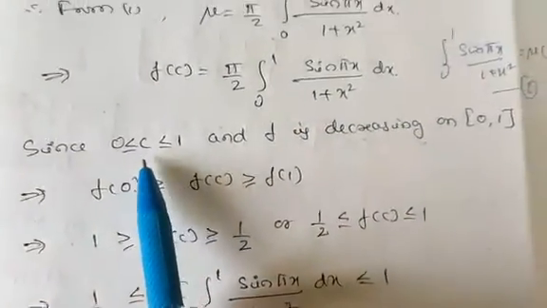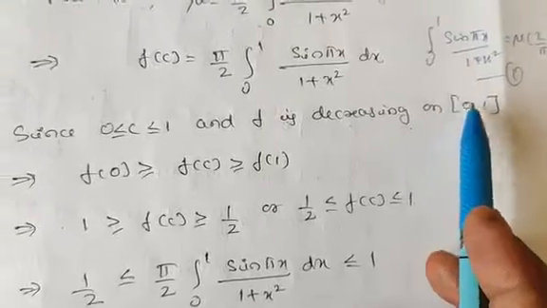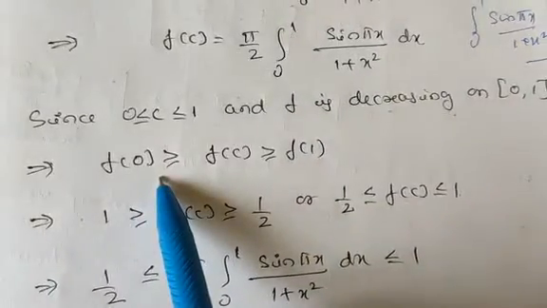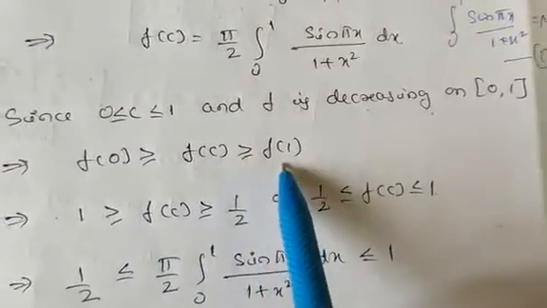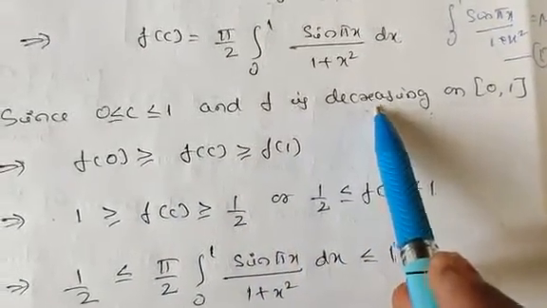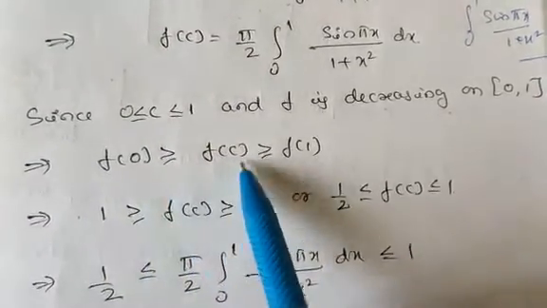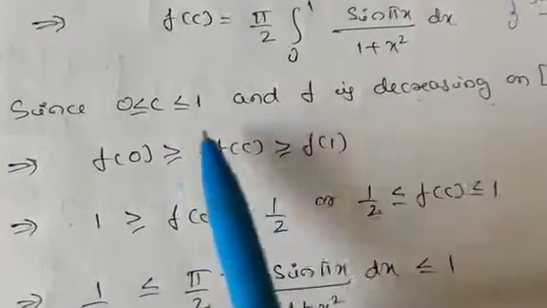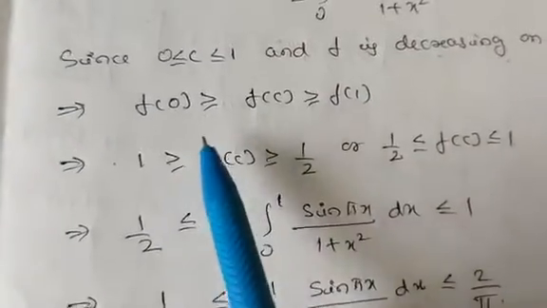Since c is in between 0 and 1 and f is decreasing on this interval, therefore f of 0 is greater than or equal to f of c, which is greater than or equal to f of 1, because it is decreasing. Decreasing means you have to interchange the inequality signs here.